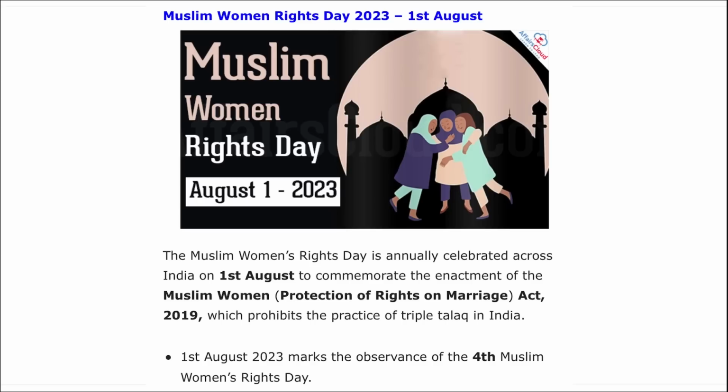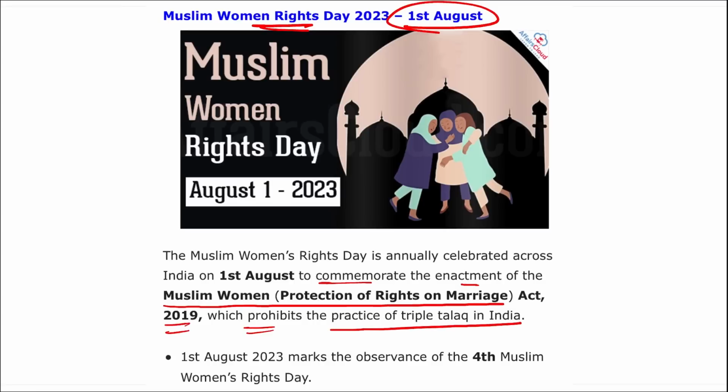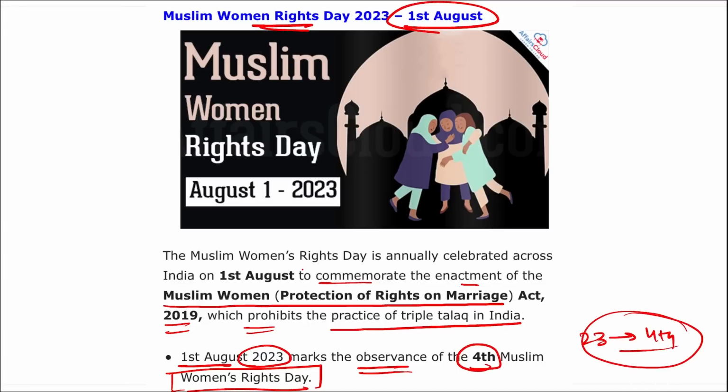Next is Muslim Women's Right Day. We also observe this day on 1st of August, and it is to commemorate the enactment of the Muslim Women's Protection of Rights on Marriage Act of 2019, which prohibits the practice of triple talaq in India. 1st of August 2023 marks the observance of the 4th edition of Muslim Women's Rights Day.